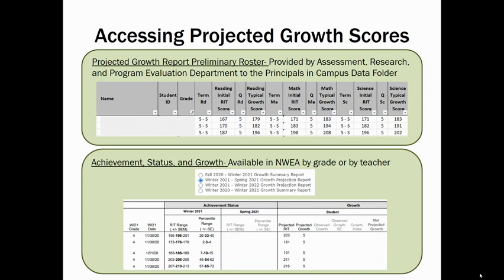The purpose of this information is for you to know how much growth you should expect for each of your students over a semester or over the course of a year. Consider, will that be enough growth for this student? Does this child need accelerated growth in order to be successful in the spring?